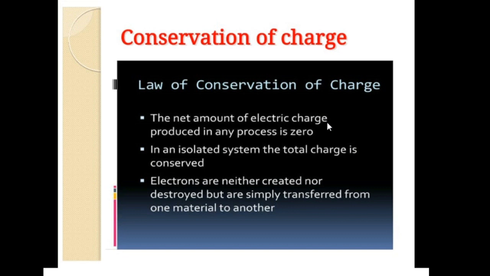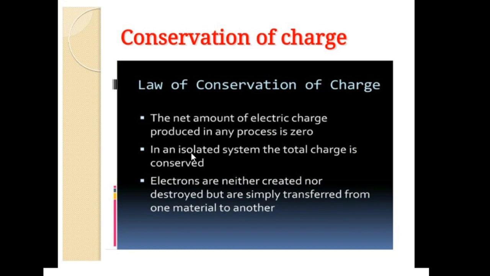The same 5 electrons will be gained by the silk cloth. And so the glass rod becomes positively charged and the silk cloth becomes negatively charged. But the number of electrons lost by the glass rod is equal to the number of electrons gained by the silk cloth. And so the net amount of electric charge during this transfer process is zero.